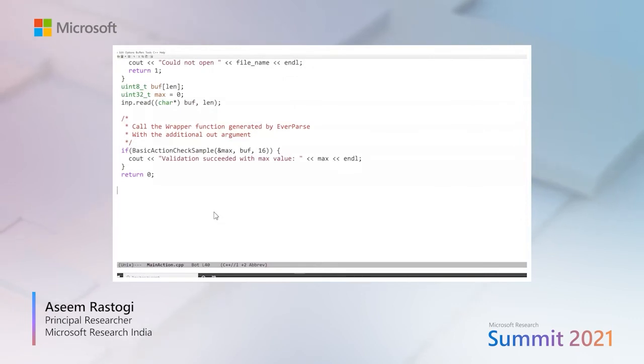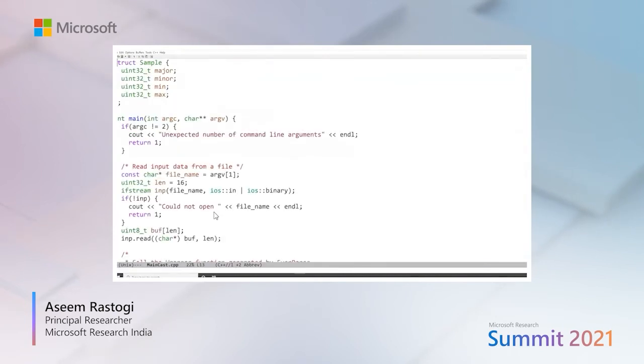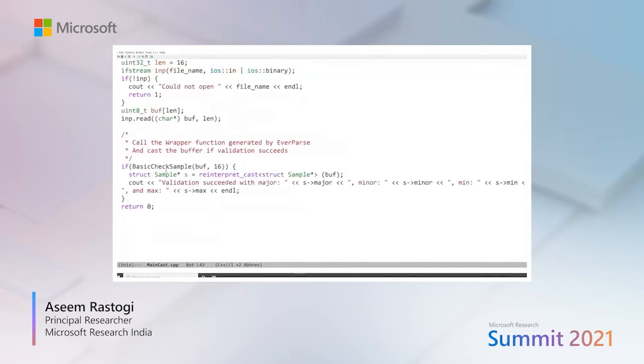Another mode of using EverParse could be to use it as a guard to reinterpret cast. Note that the sample struct definition that we have been writing can also be specified in the C language. So another application could validate the array using the top-level function and then immediately do a reinterpret cast. Now this reinterpret cast will cast the buffer into a struct sample star, and then we can operate on it as a normal in-memory pointer. So that's another mode of using EverParse, when the input message can have a corresponding representation in the C program.